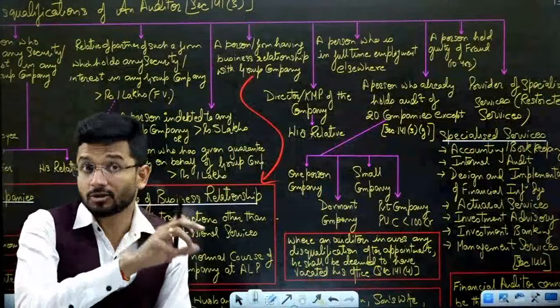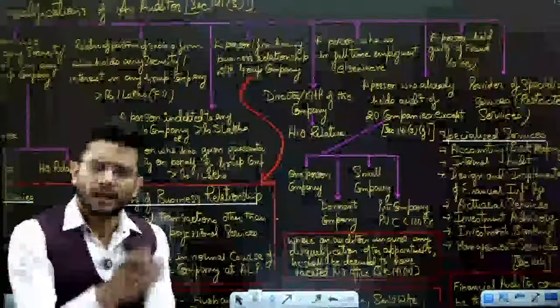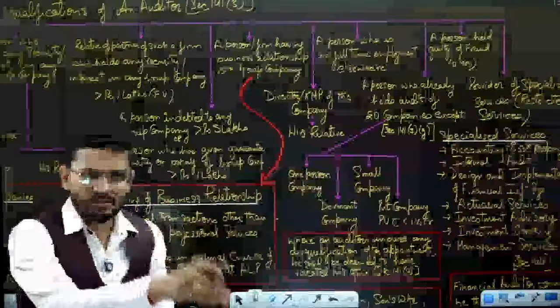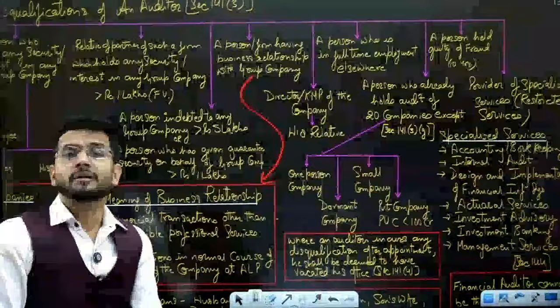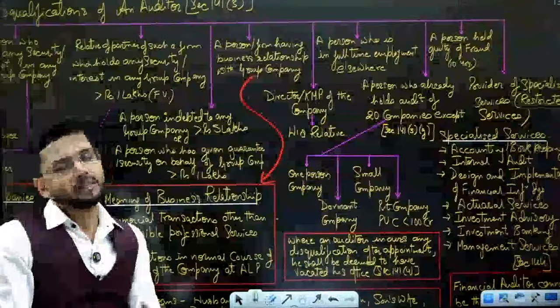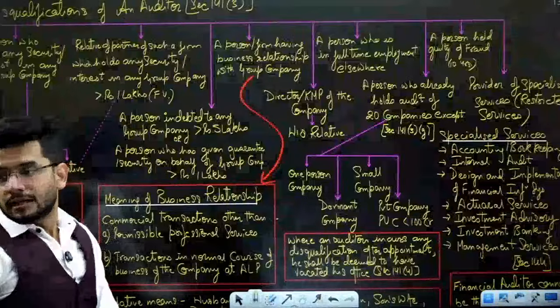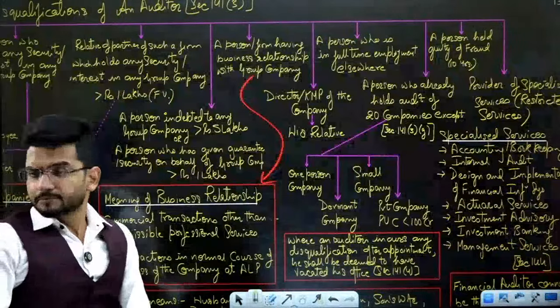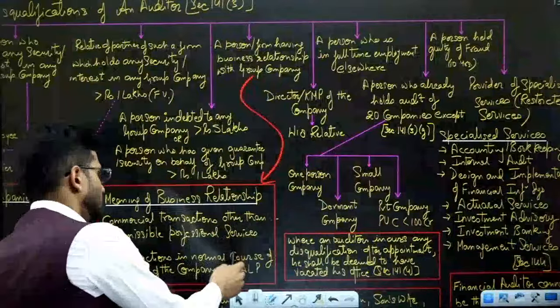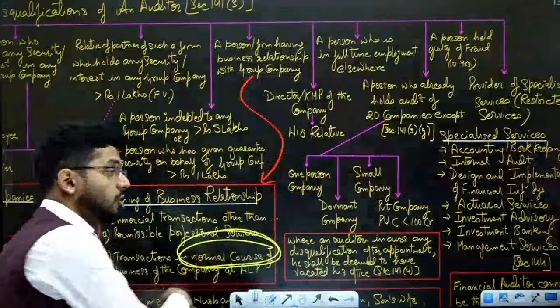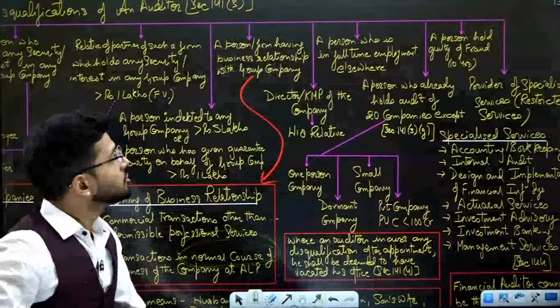However, it is not possible because COP restricts you from doing any commercial activity. But I assume that after having COP, I also supply raw material. Then if I supply raw material to any company, it's okay. It's not a problem. But if you supply raw material to a company which is not in your normal course of business, then you cannot be the cost auditor.